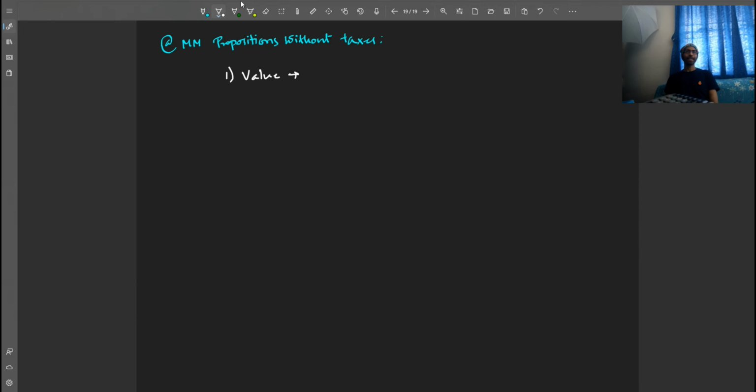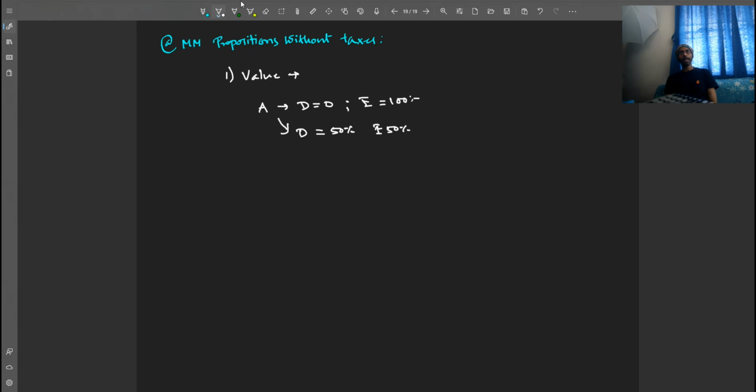So, let's say there is a firm A which has no debt, that is debt is equal to 0. And in another case, this same firm A has a debt of, let's say, 50%, right? Therefore, equity is 50% in this case. In the previous case, equity was 100%.